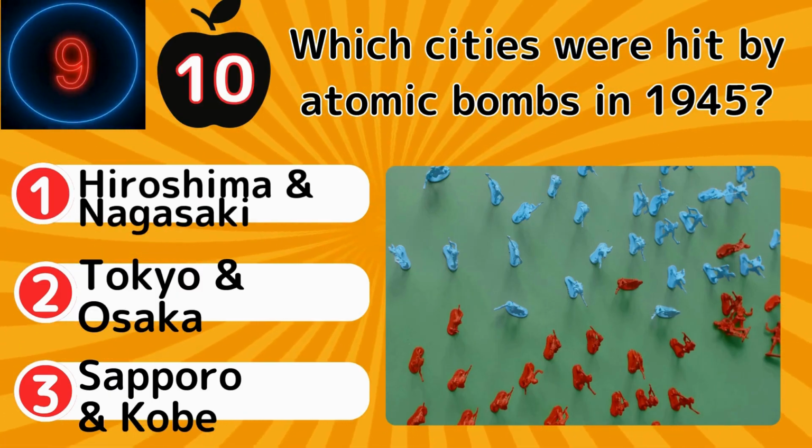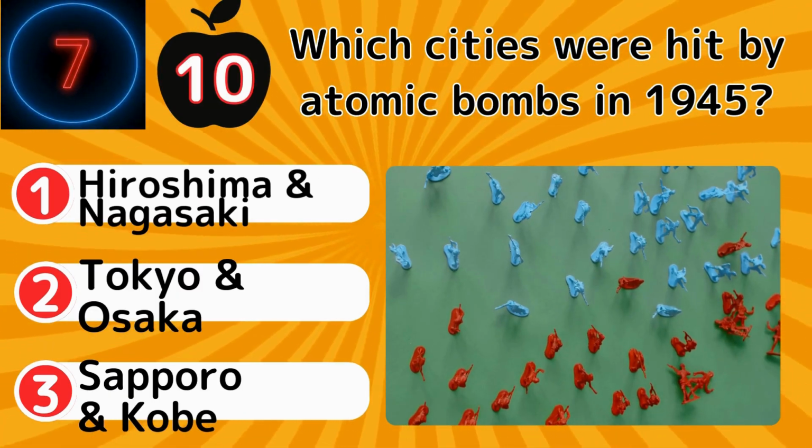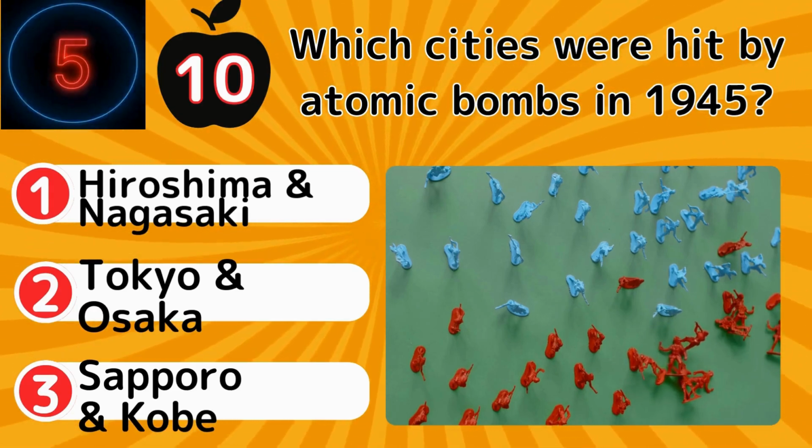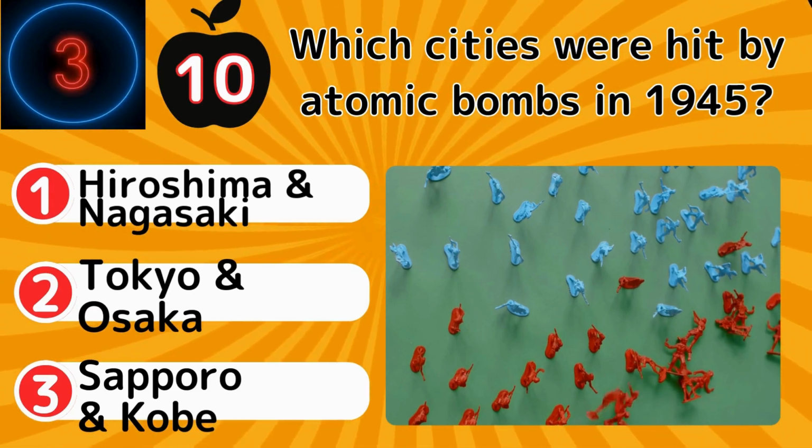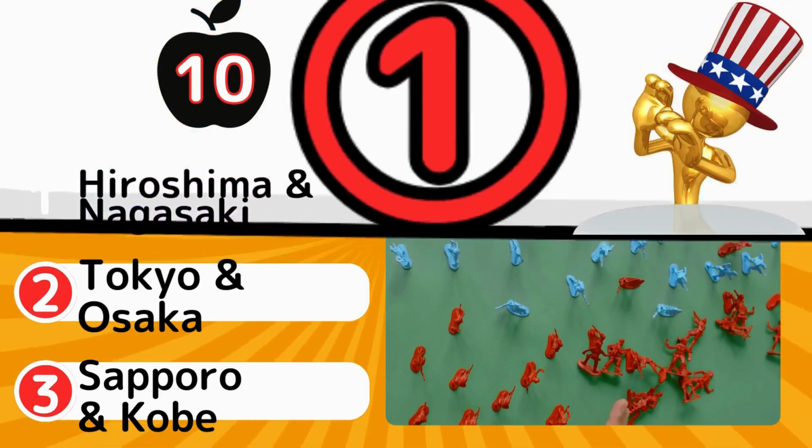Which cities were hit by atomic bombs in 1945? Hiroshima and Nagasaki, Tokyo and Osaka, Sapporo and Kobe.